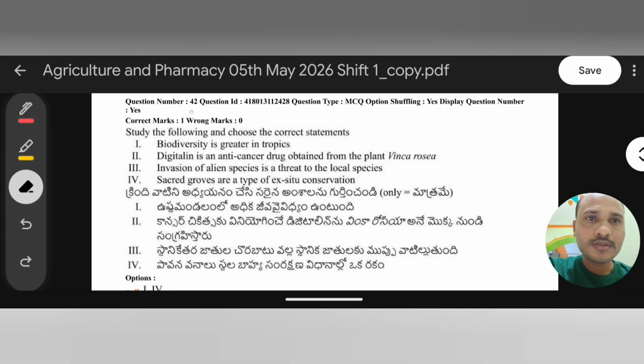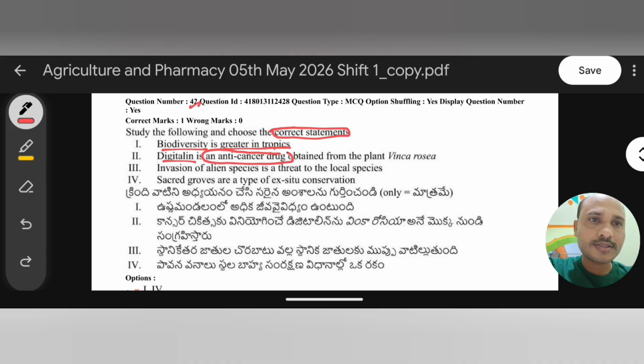Okay, next one, question 40. Study the following and choose the correct statement. Biodiversity is greater in tropic region. Digitalin is an anti-cancer drug, which is obtained from the plant Vinca rosea. Invasion of alien species is a threat to local species. Sacred groves are a type of ex situ conservation. So like that, a few options are given. We have to choose the correct statement.